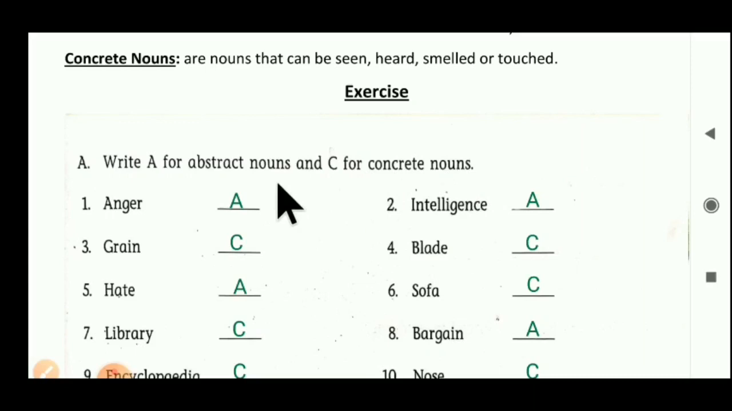Is it an abstract noun or a concrete noun? We have to identify it, and from identifying that, we have to write A for abstract nouns and C for concrete nouns. So let's start.